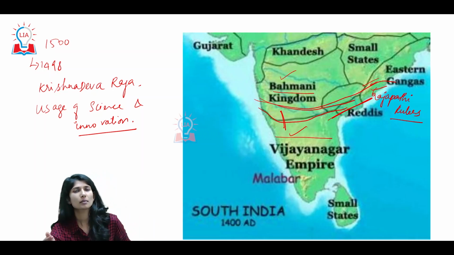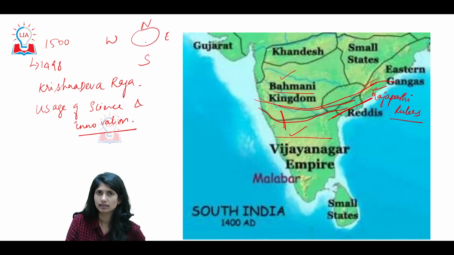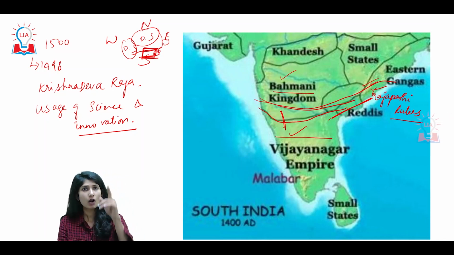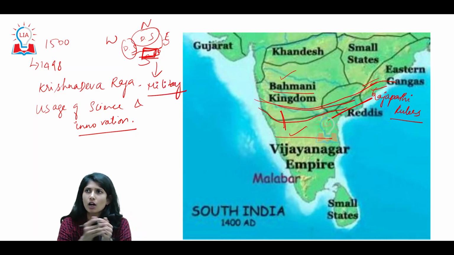Now when you compare north, south, west, east: the majority of the north was the Delhi Sultanate, the majority of the west was the Deccan Sultanates, and their area of influence was increasing, with some smaller states in between. Comparatively, at that point of time, the only non-Muslim majority state was the Vijayanagar Empire. For a non-Muslim majority state, Vijayanagar was well versed and well established in its military. For example, their army consisted of infantry and cavalry.